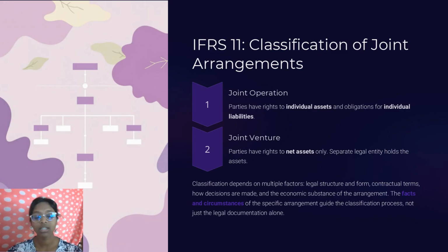And the partners only have a right to a share of the net assets, which is just the company's value after all debts are paid. In simple terms, they only get a share of the profit or the loss. So here we can say that parties have rights to net assets only. A separate legal entity holds the assets.